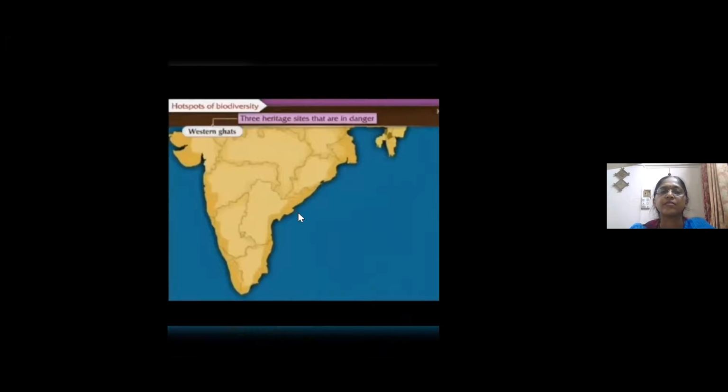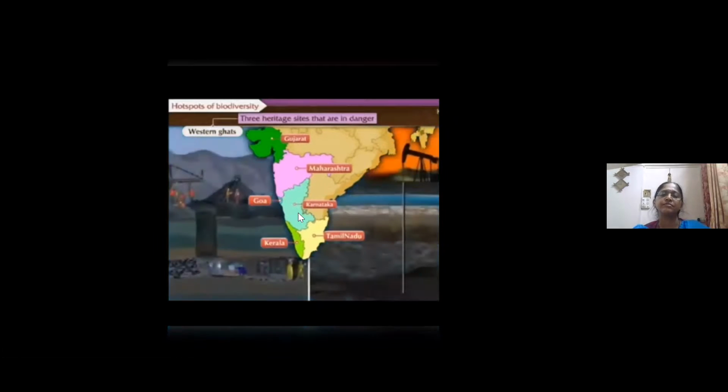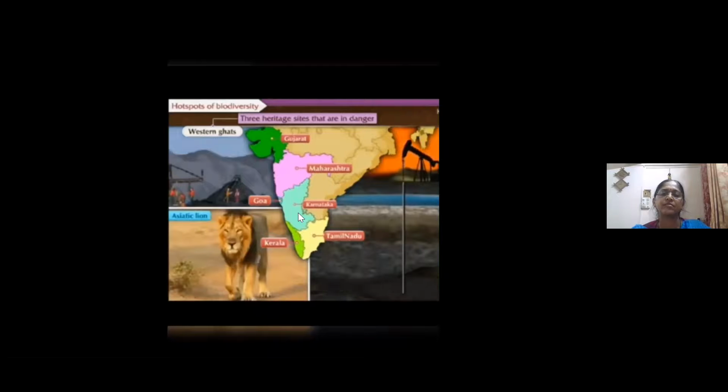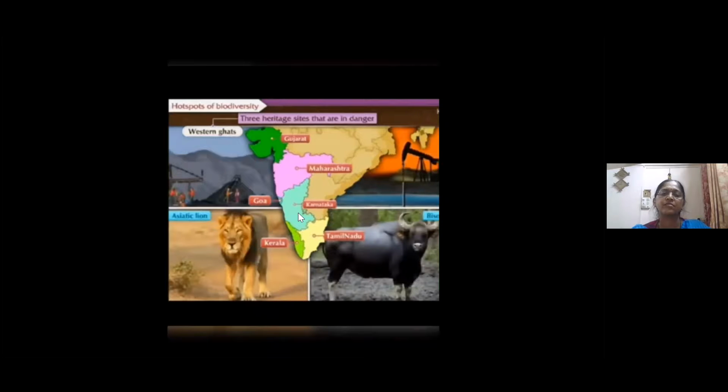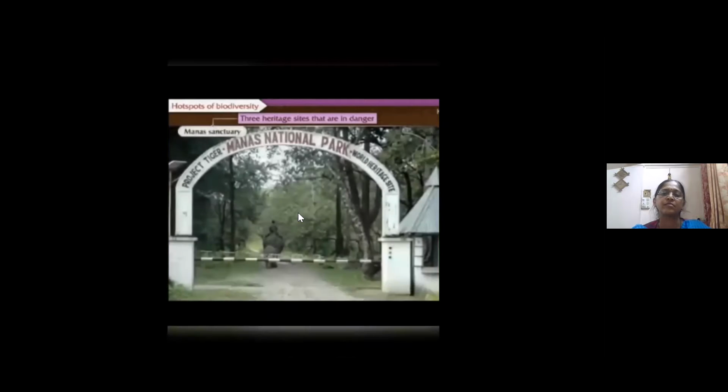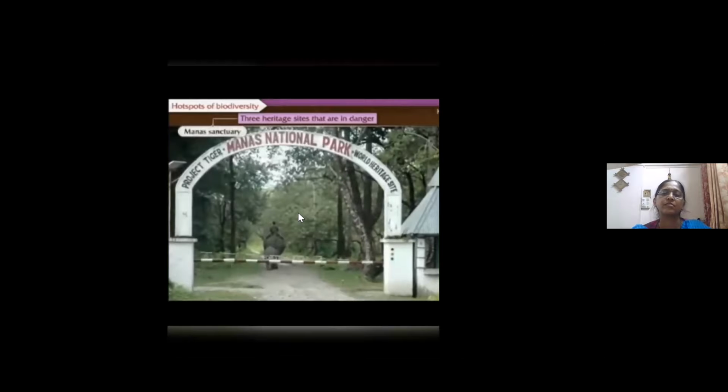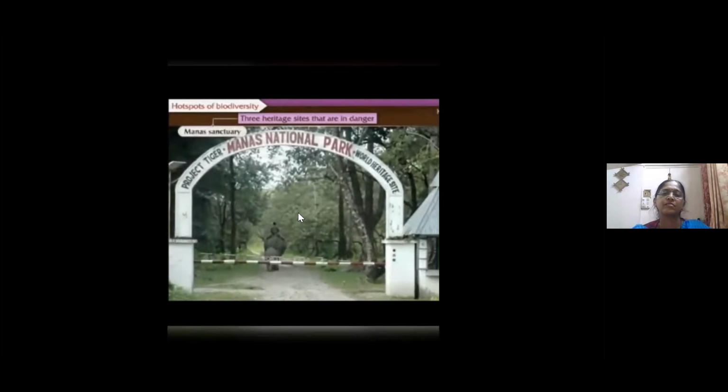The first one is the Western Ghat. It includes Gujarat, Maharashtra, Goa, Karnataka, Tamil Nadu and Kerala. It is in danger due to the activity like mining. Mining means khandkam, and extraction of natural gas. Because of that, habitats of Asian lions and bisons are in danger. Secondly, the Manas Sanctuary.